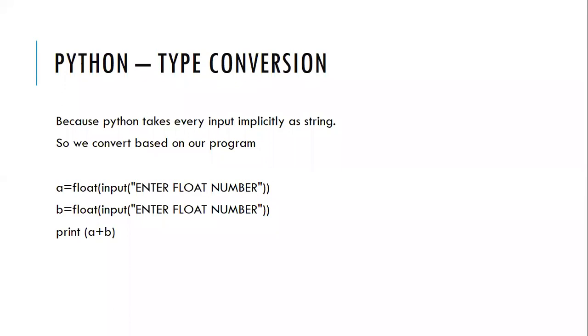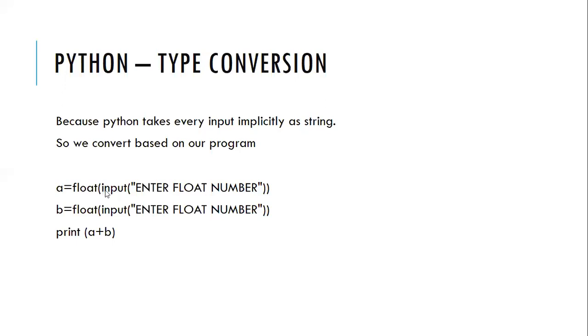So we need to convert the input as per our program demands. For example, if I want to take input of a float, I have to do it explicitly. Do you know the difference between implicit and explicit? Implicit means internally, within itself, by nature. Explicit means externally. You have to force it.